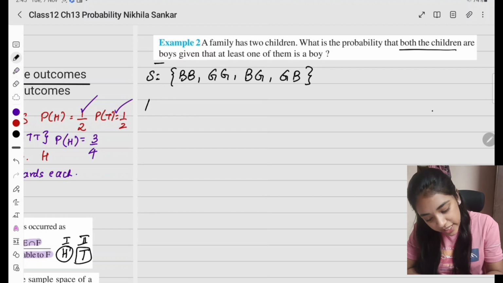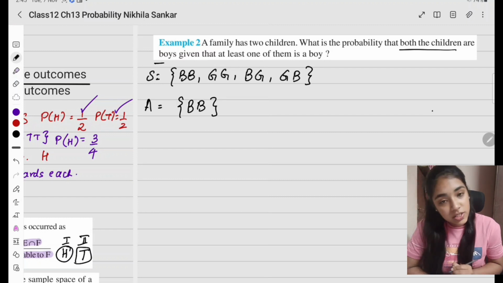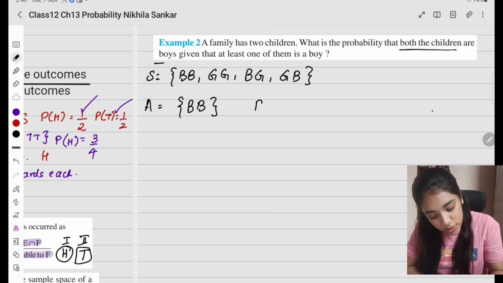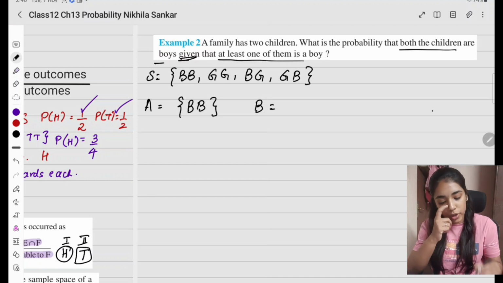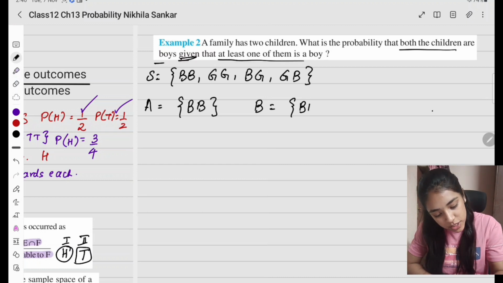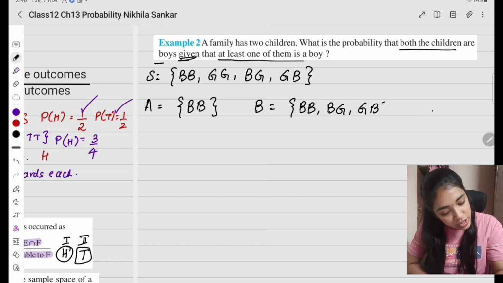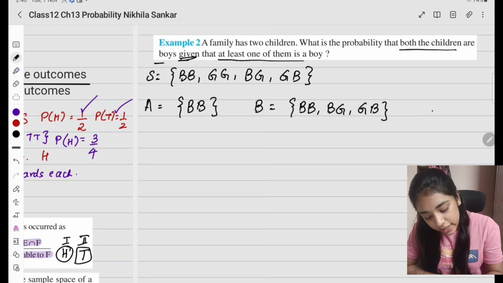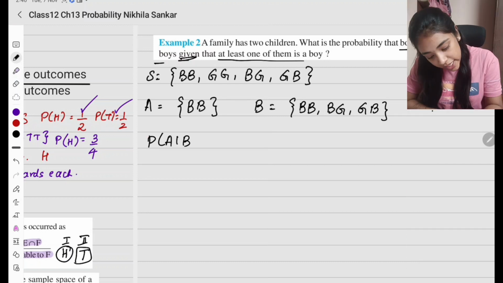So I'm going to take my event A where both the children are boys. So this is going to be the elements of A. Now, what is my B? B is given that at least one of them is a boy. At least one of them is a boy. What options are there? BB, BG and GB. So these are the different possibilities. Correct? Now, they are asking for the probability of A given B.